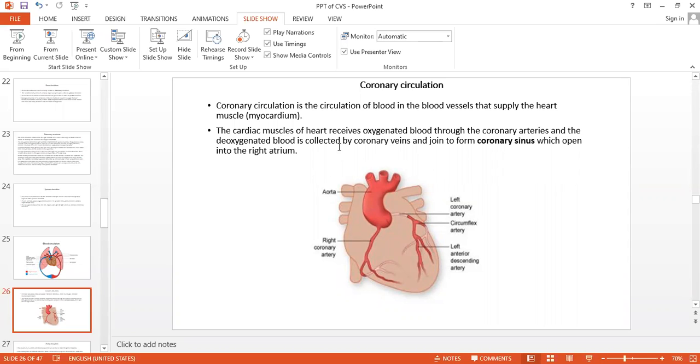Are you getting this one? This is among the heart only, in the myocardium only, that is the coronary circulation. The cardiac muscles of the heart receive the oxygenated blood from the coronary arteries, and the deoxygenated blood is collected by the coronary vessels and rejoins.